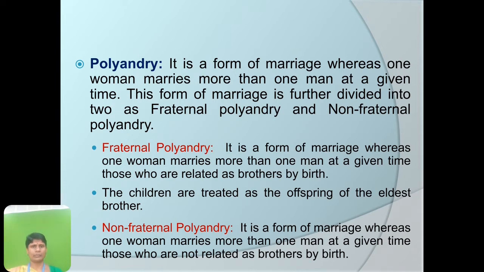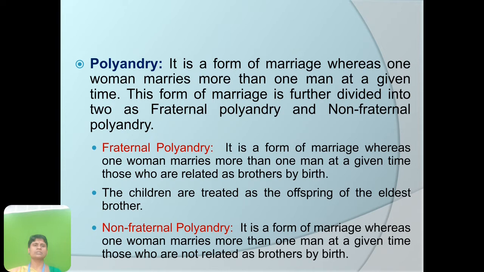What is fraternal polyandry? It is a form of marriage where one woman marries more than one man at a given time, those who are related as brothers by birth. The children are treated as the offspring of the eldest brother. So a woman marrying the brothers of her husband, it's a fraternal polyandry.